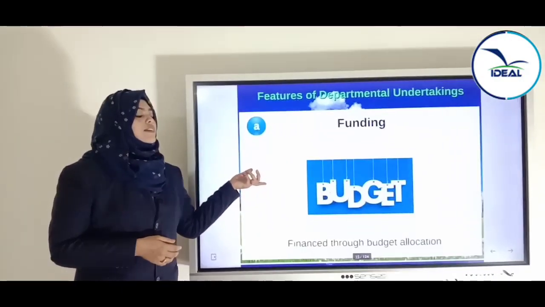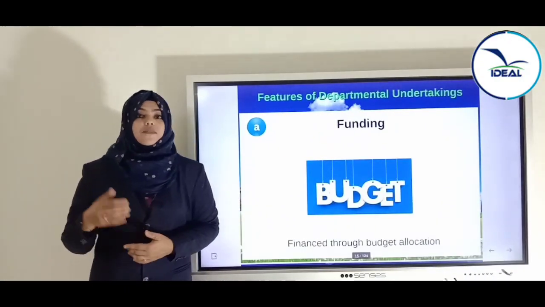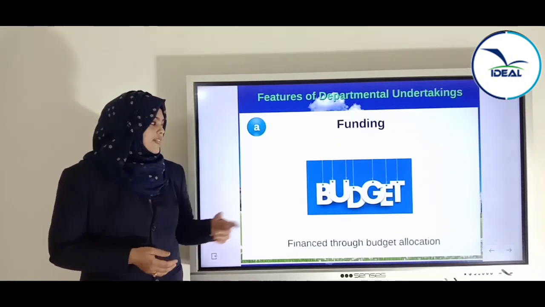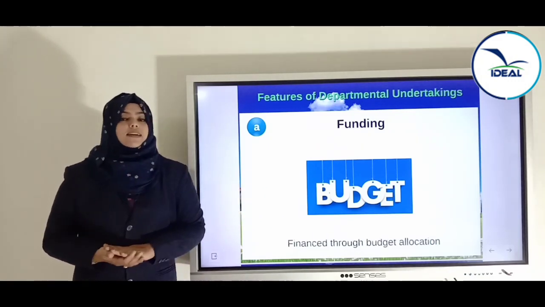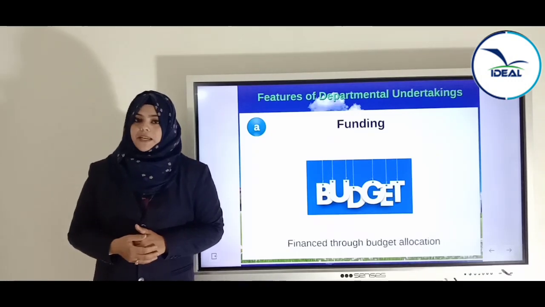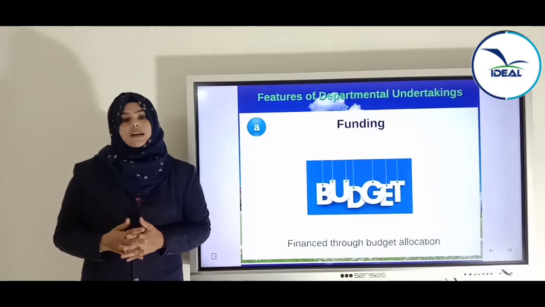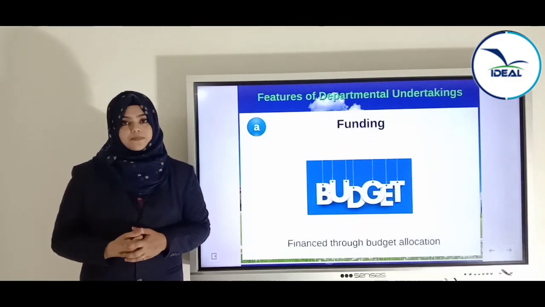The first feature is funding. That is, from where does the fund come to operate the business organization? In departmental undertaking, we know that it is a government type of organization. So the main fund comes from the government treasury.